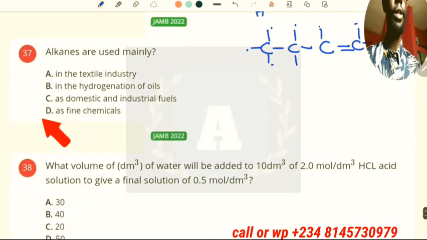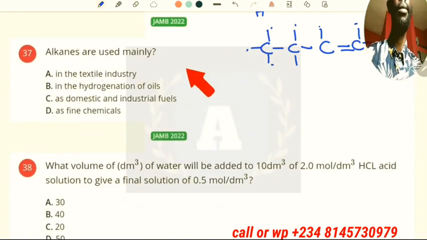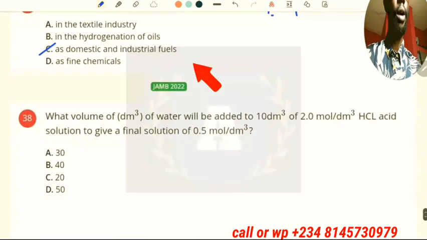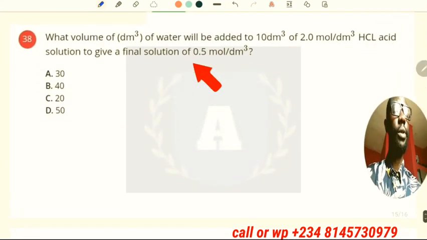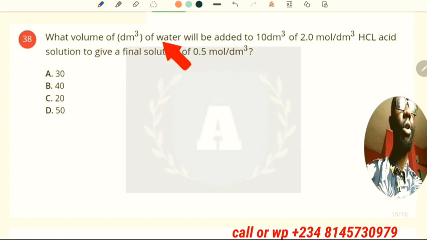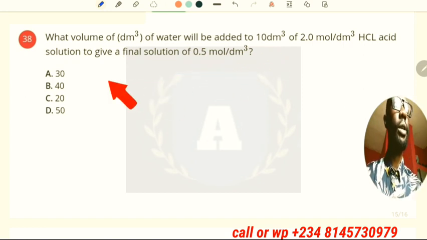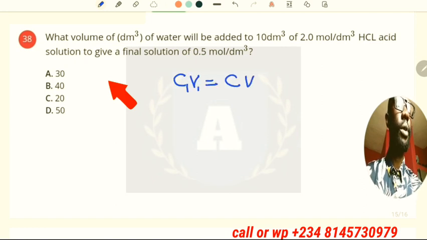Then the next question: alkanes are used mainly as domestic and industrial fuel. Now, this question says what volume in dm cube of water will be added to 10 cm cube of 2 mole per dm cube HCl solution to give a final solution of 0.5 mole per dm cube. Using the dilution principle, C1V1 equals C2V2.